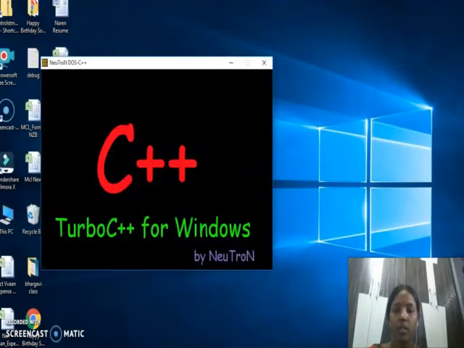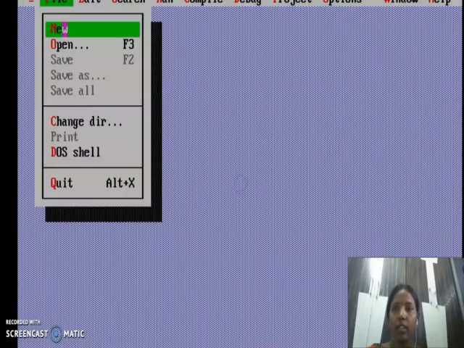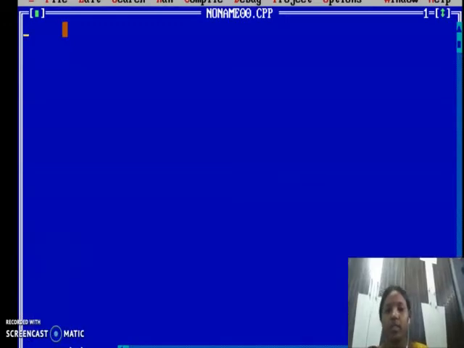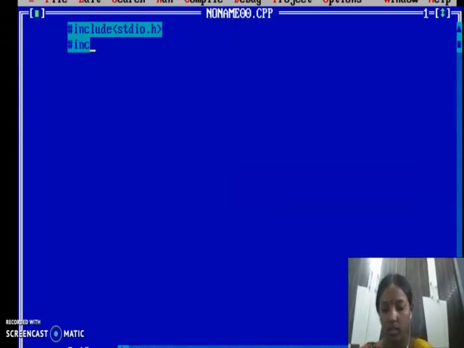Now opening my Turbo C++. Open file, say new. Now write your function over here. #include <stdio.h>, #include <conio.h>, void main.